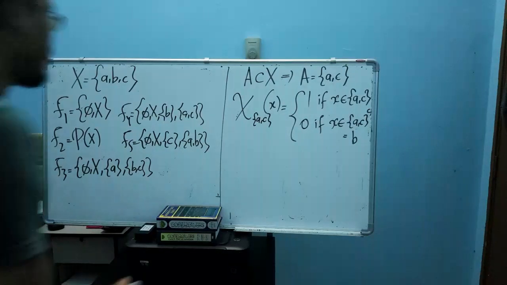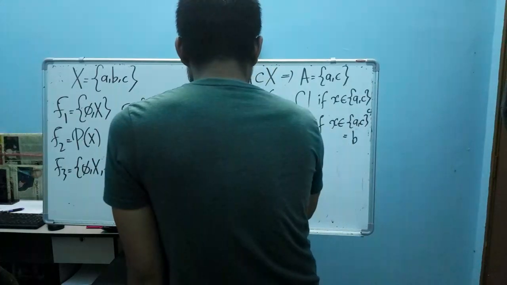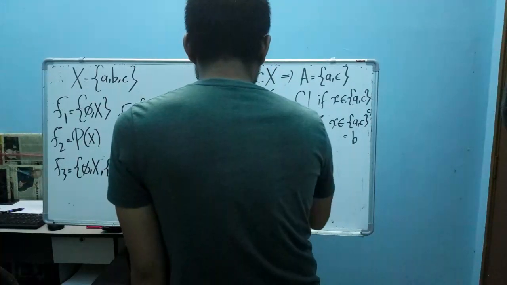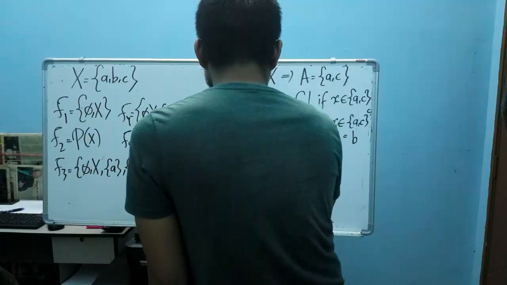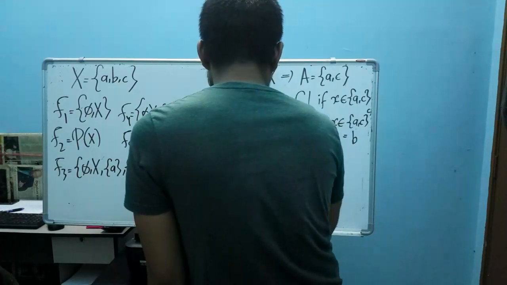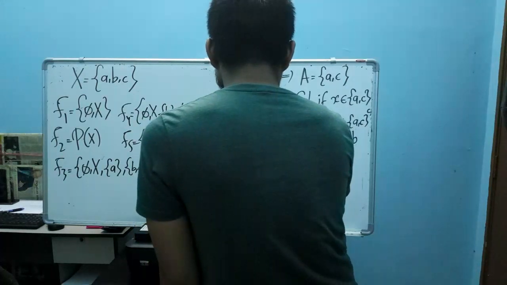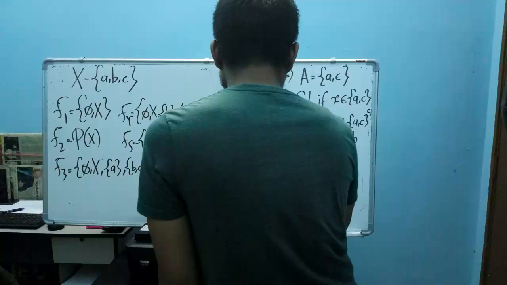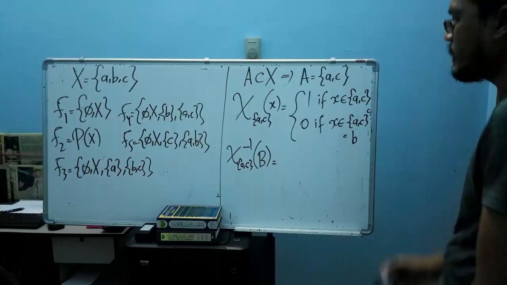So now, after this, let's find the pre-image. Let's find the pre-image of all Borel sets here.